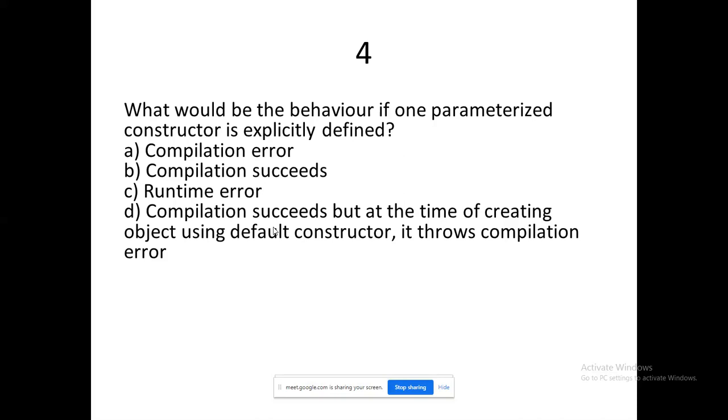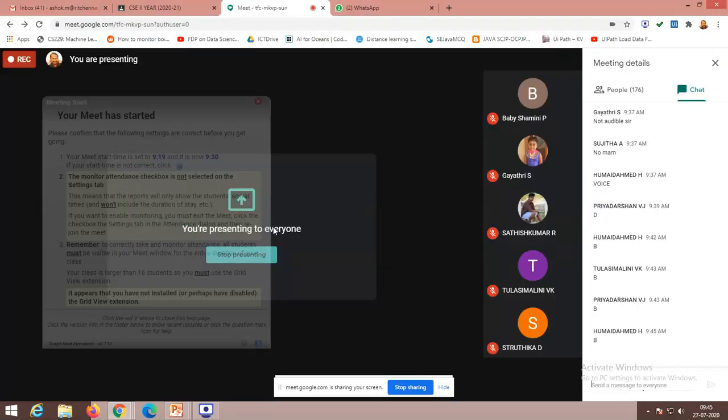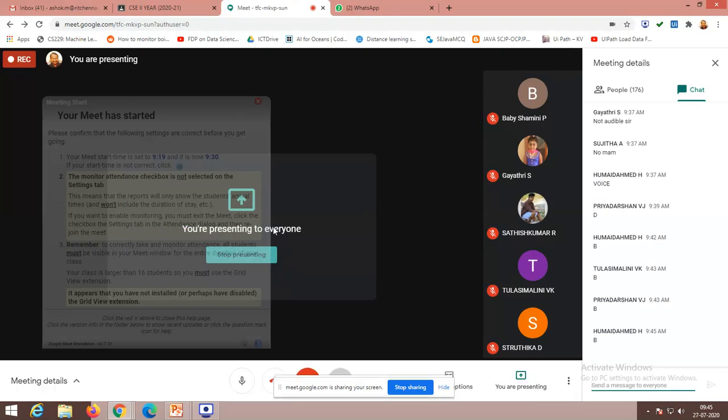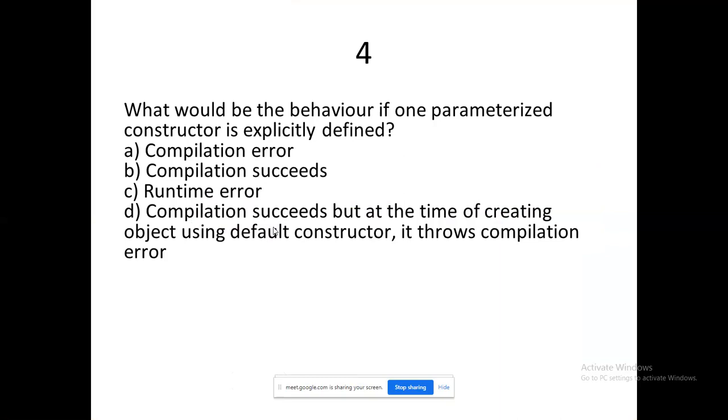Explicitly defined means that we have mentioned it in the program. Yes. Options are... no further options. People started to think, I think so.